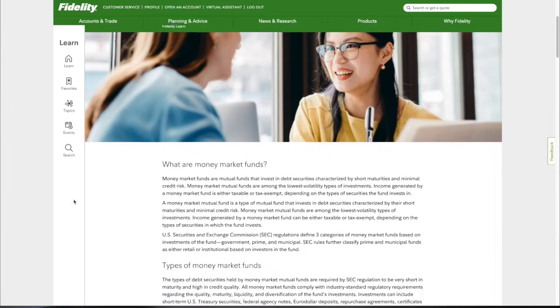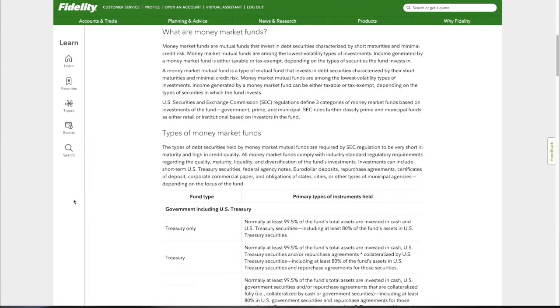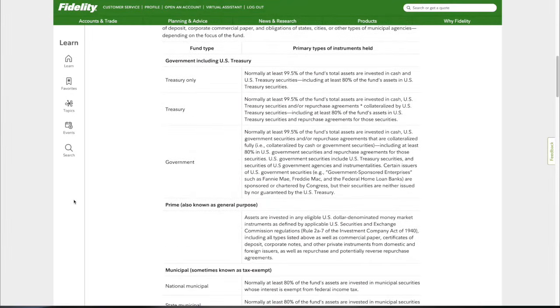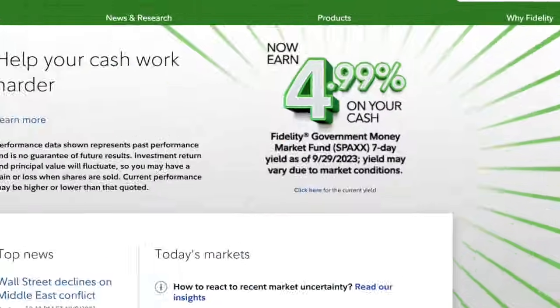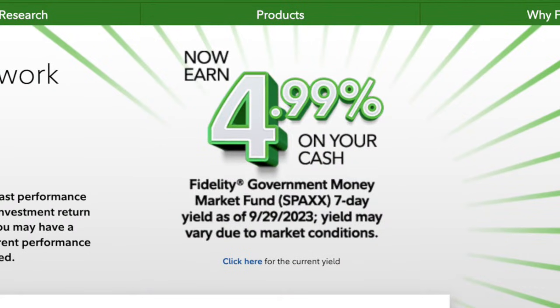The last thing to mention about Fidelity funds is they also offer money market funds that can be placed as your core position, so if you have any uninvested cash sitting doing nothing, it can now earn some interest. And based on the current interest rates, you can actually get roughly 5% on your uninvested cash if you have something like SPAXX as your core position, which is exactly what I do.